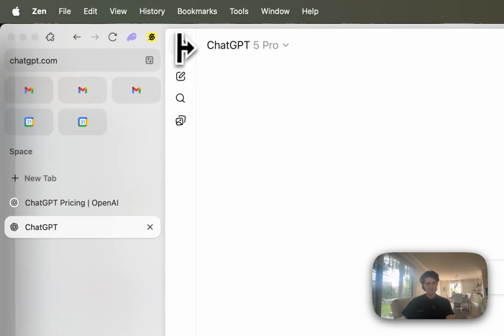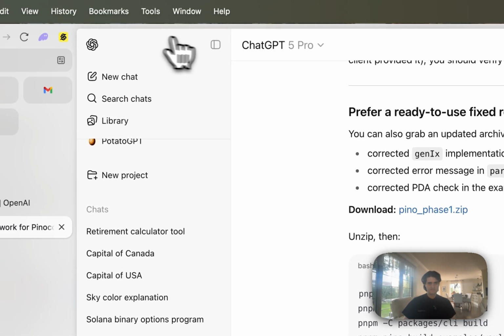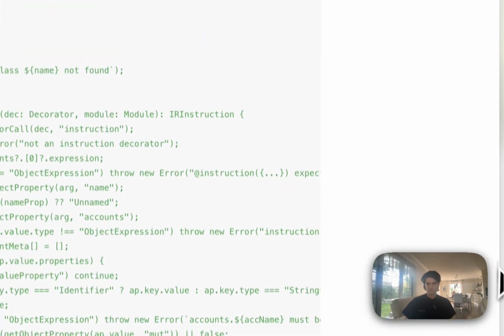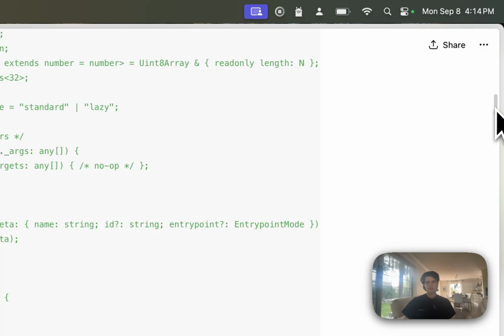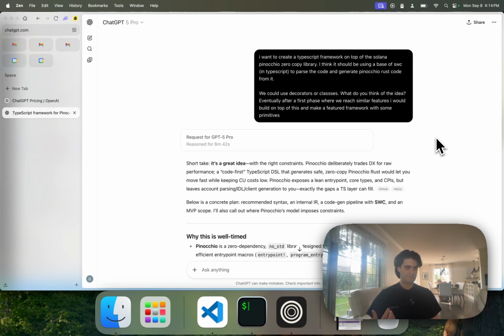Actually, I have an example which I used in the past few days. So here, this is an example. I was asking ChatGPT to work on something which is not super documented. What I was asking it is, are you able to create this Solana framework in TypeScript? This is something where I'm just trying to test the model. There's not actually a lot of value to it, but I wanted to take this hard concept like Solana Pinocchio, which is a really hard framework to work in Rust, but is really powerful, yet it requires a lot of knowledge.